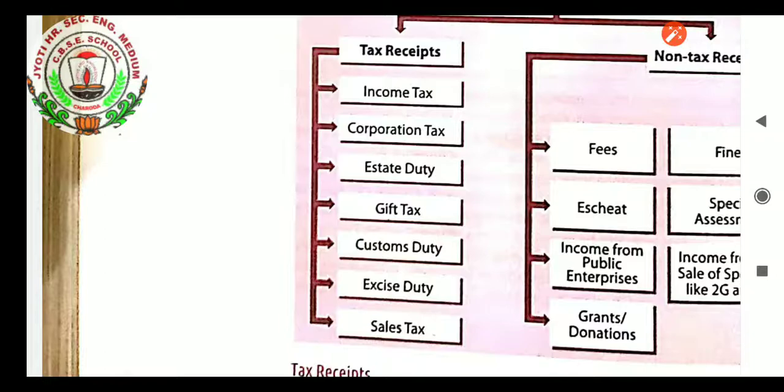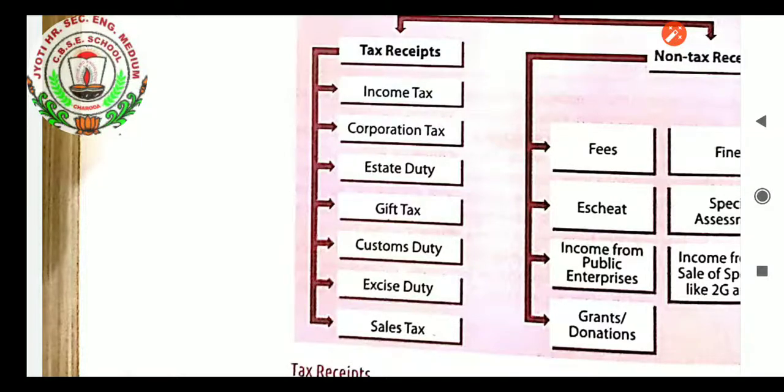What is tax receipt? All those types of revenue receipts of the government in which we get a receipt back after paying, like income tax, where we get an income tax return statement in return. Non-tax receipt, for example, is a challan for breaking traffic rules at signals. The penalty or fine which we pay, we do not get any receipt from the government for that.